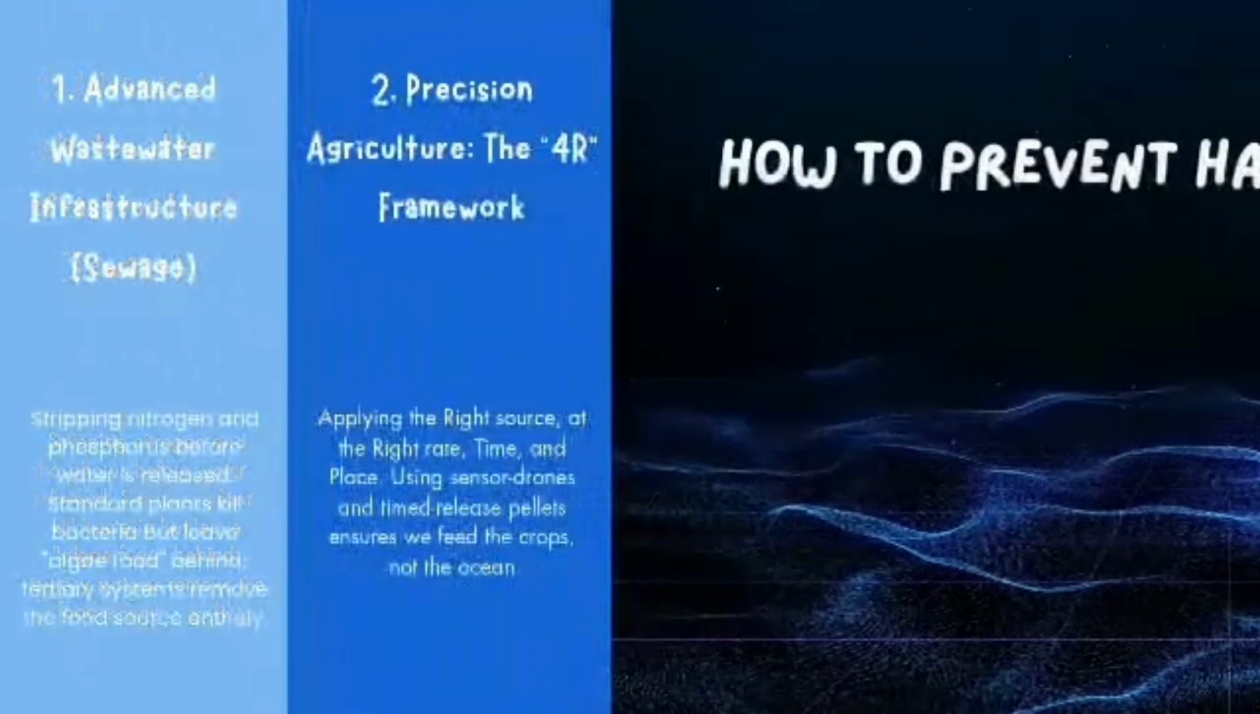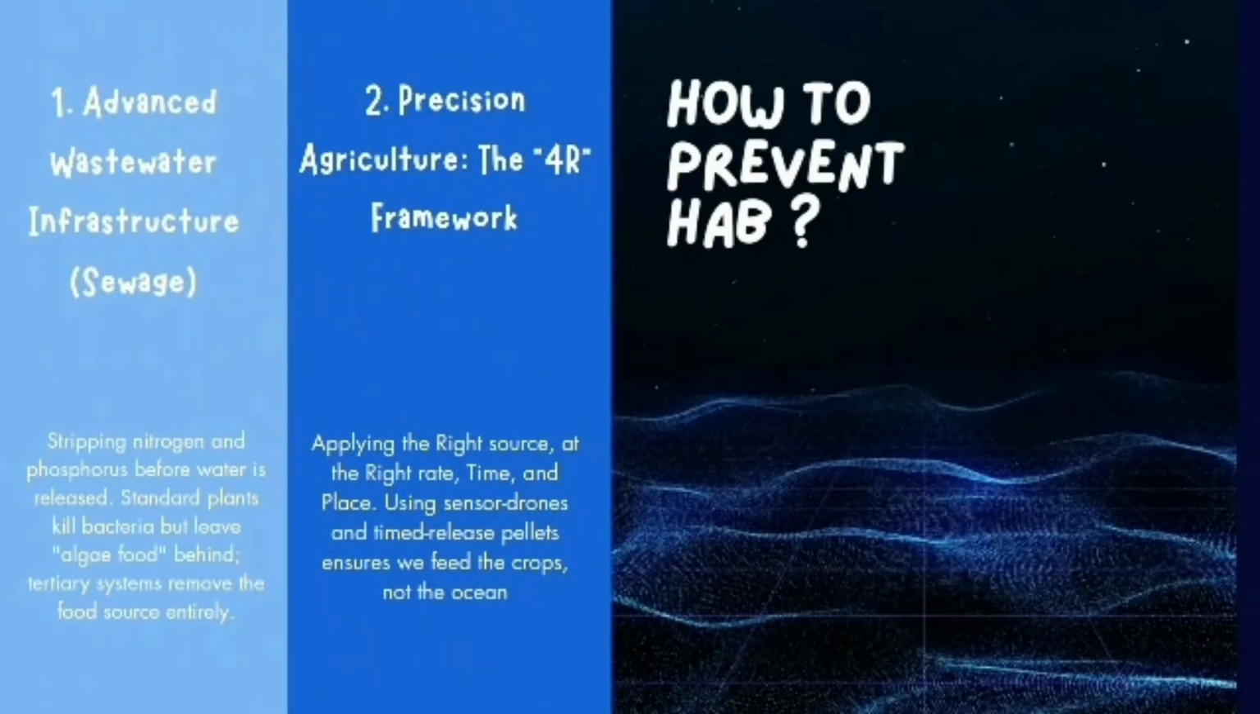Number 2, we're going to talk about precision agriculture, which is also known as the 4R framework. Applying the right source at the right rate, time, and place. Using sensor drones and time-release pellets ensures we feed the crops and not the ocean.